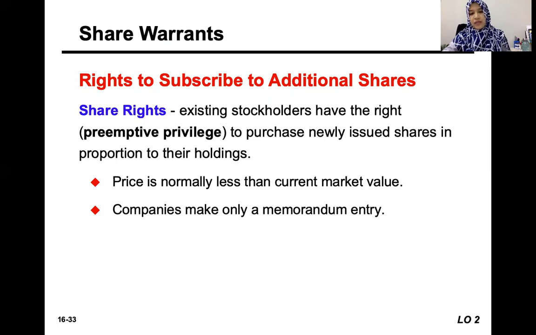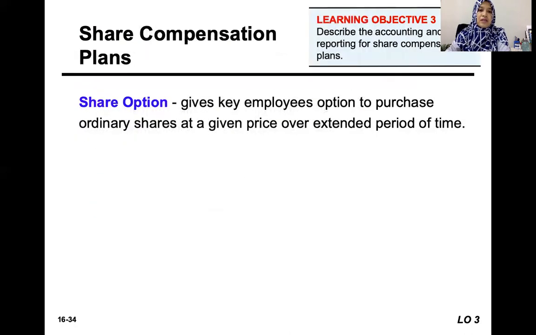The company will not do journal entries when they issue the share warrants for the preemptive privilege. They just do a memorandum entry to make sure that they have sufficient unissued shares, in case the existing shareholders subscribe to additional shares in the future by utilizing the share warrants.